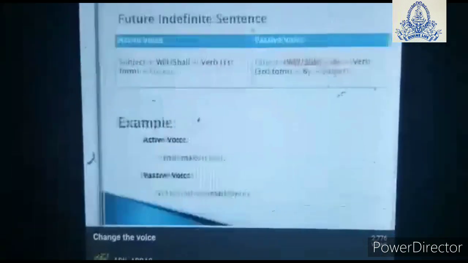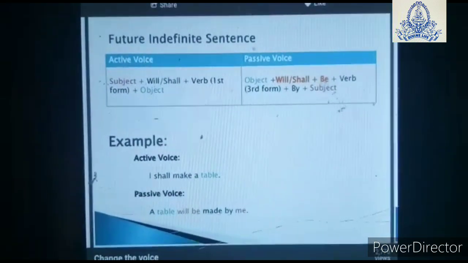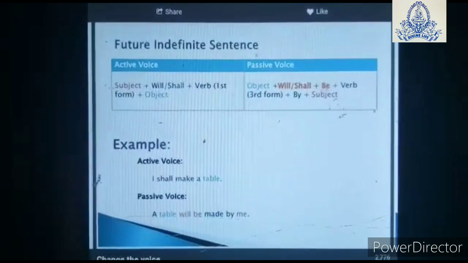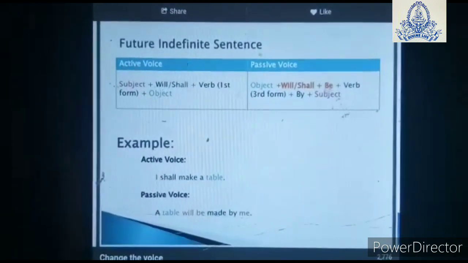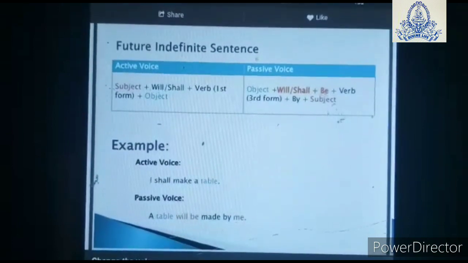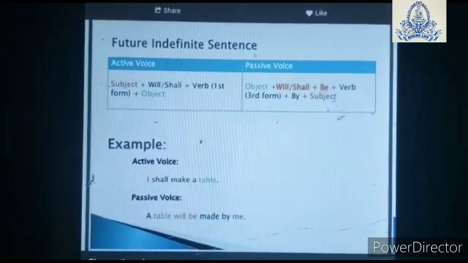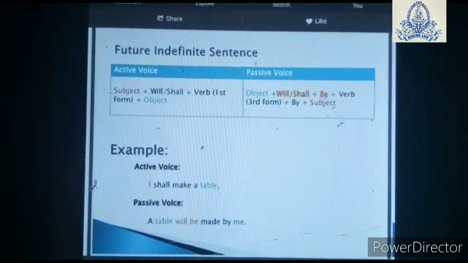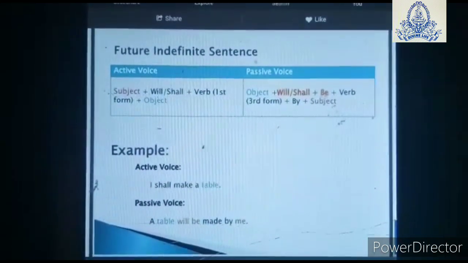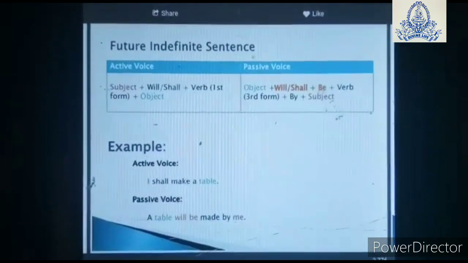That is your perfect. Now future, will or shall, verb again in the first form. In passive voice, will or shall, here you are going to write be, verb third form, by and object. Active voice: I shall make a table. A table will be made by me.